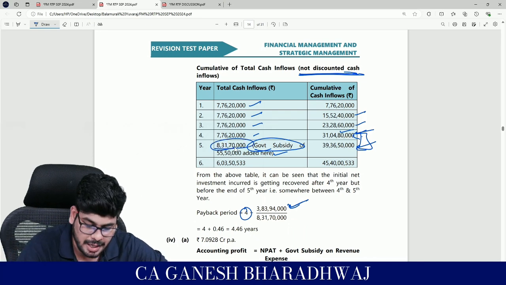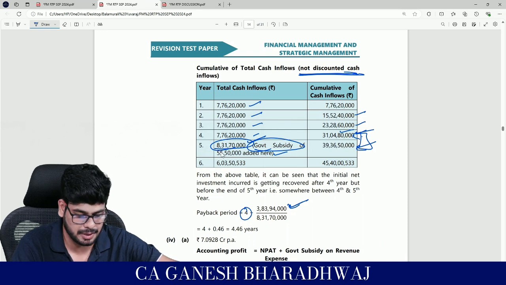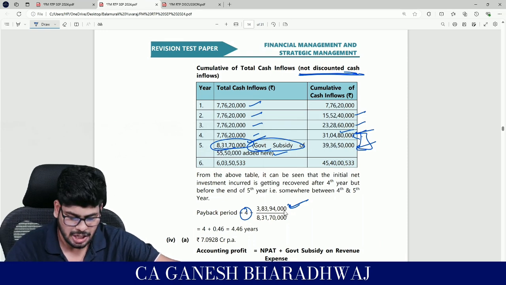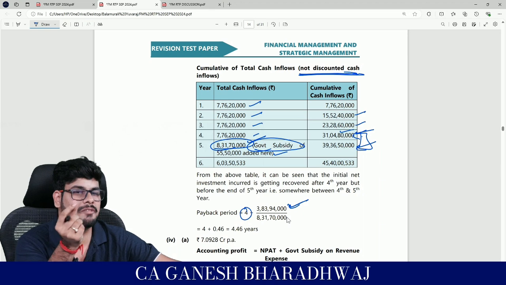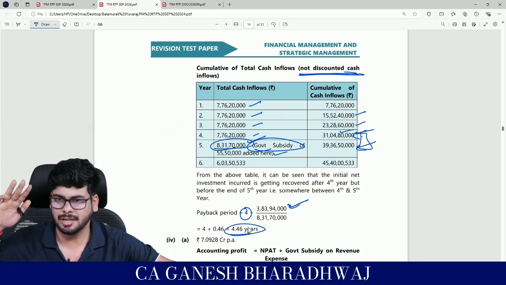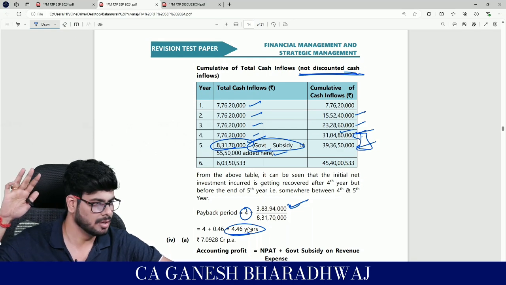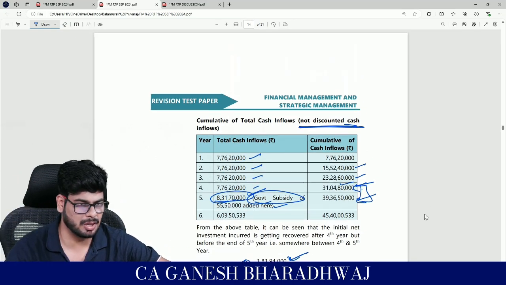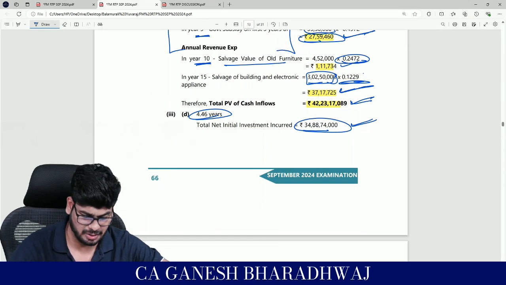This is the amount that I have to recover, right? However, in the 5th year I am able to generate 8.31 odd crores. So basically proportionately how long will it take for me in that year to recover? This is the calculation. Clear with this, guys? Are you all clear with this, or you need any explanation here? Fine. So this is how they've got this 4.46, and this is also done.